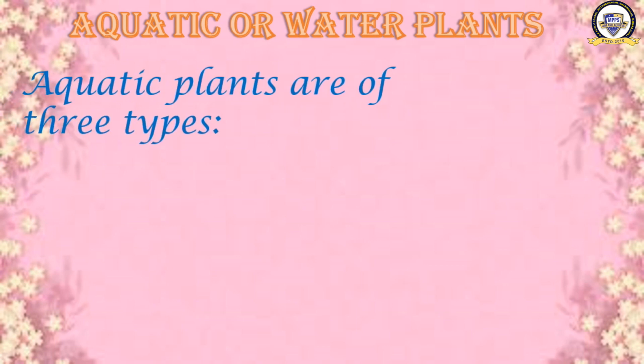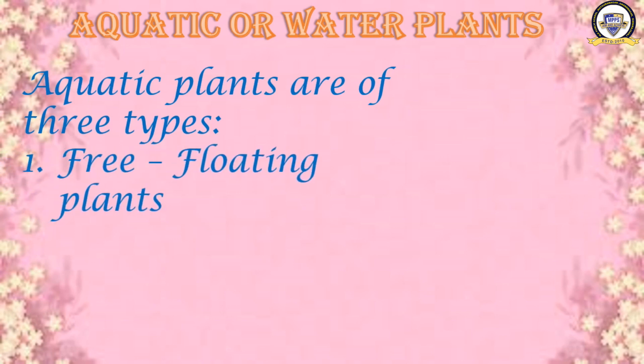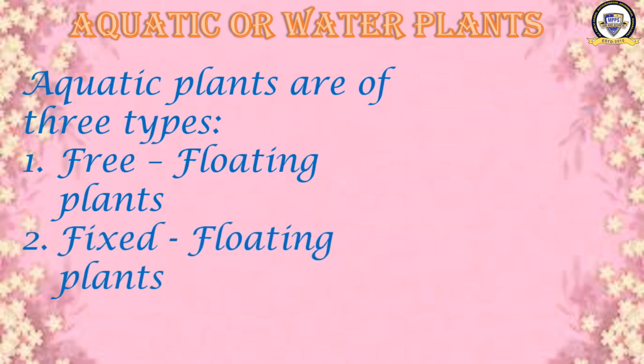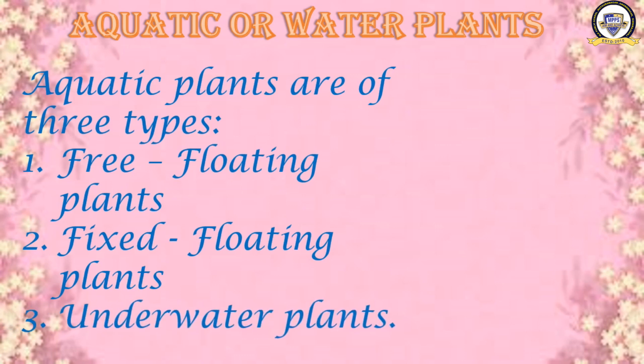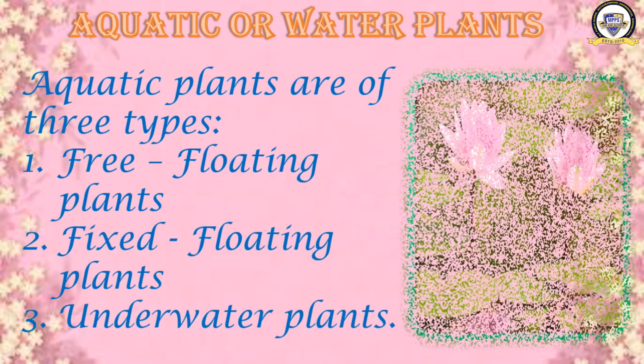Aquatic plants are of three types. The plants which grow in water are of three types. What are they? Number 1, free floating plants. Number 2, fixed floating plants. And number 3, underwater plants. These are the three types of water plants or aquatic plants. Today we will learn about these three types of water plants, right?